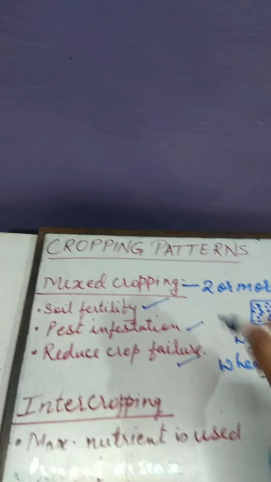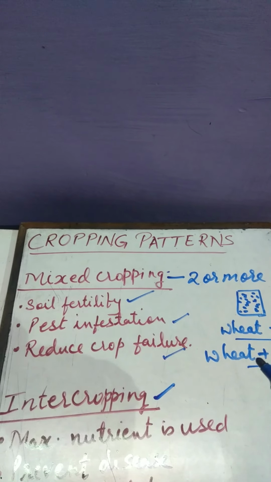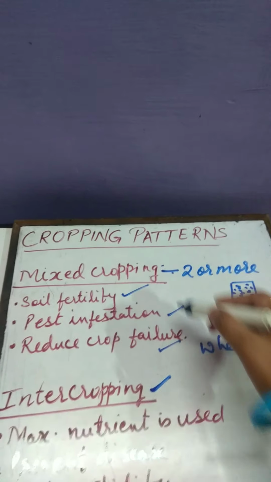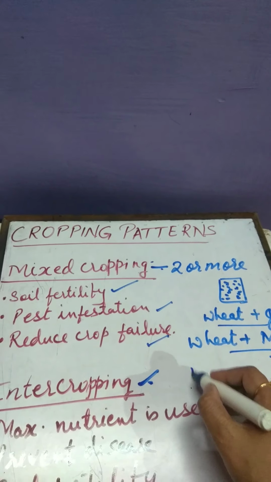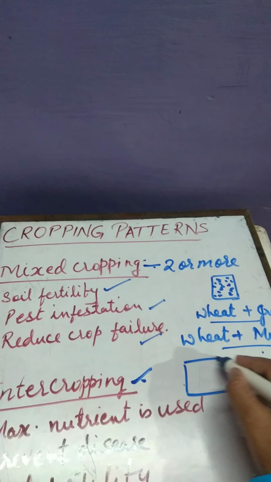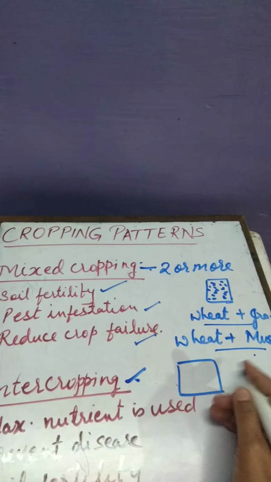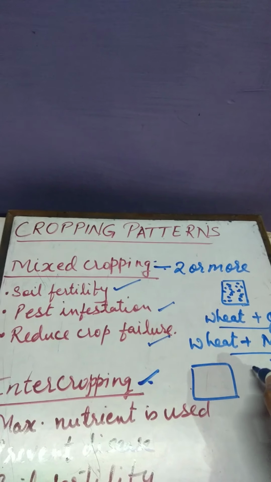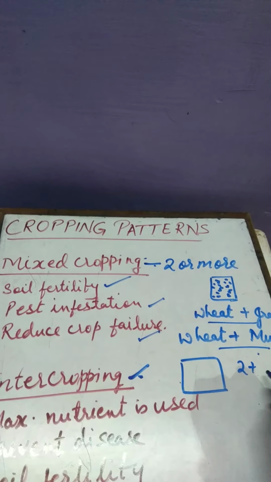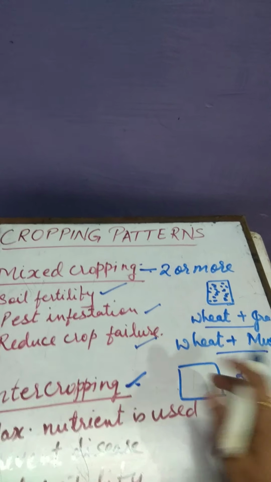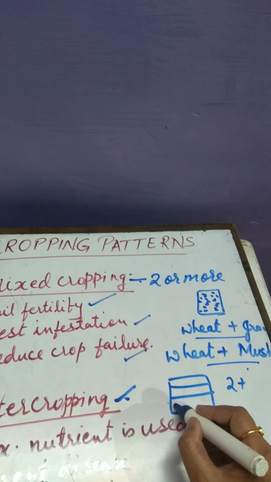Now see, next is intercropping. There is a very minute difference between mixed cropping and intercropping. In this, in the same field, I am growing two or more crops, but in a definite pattern.